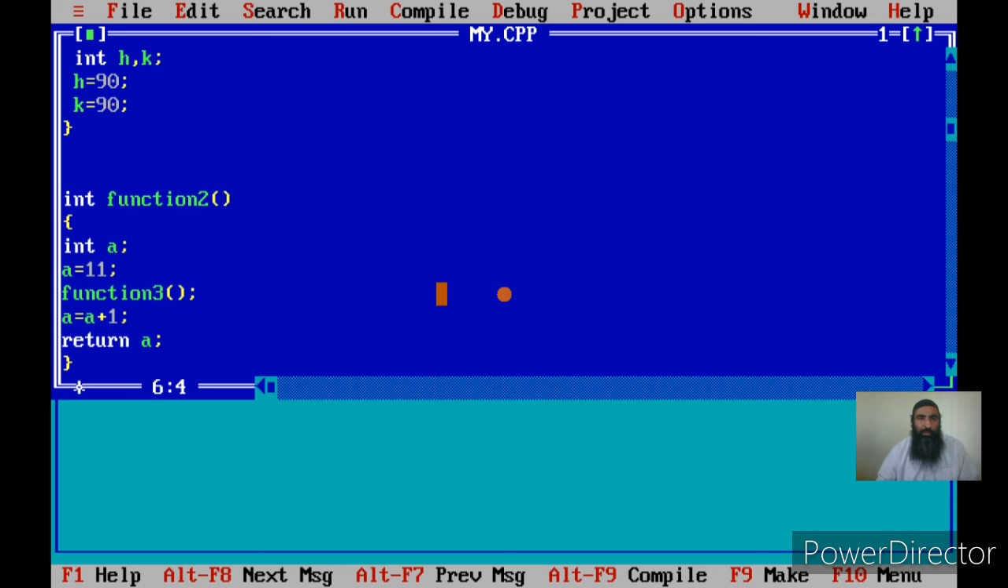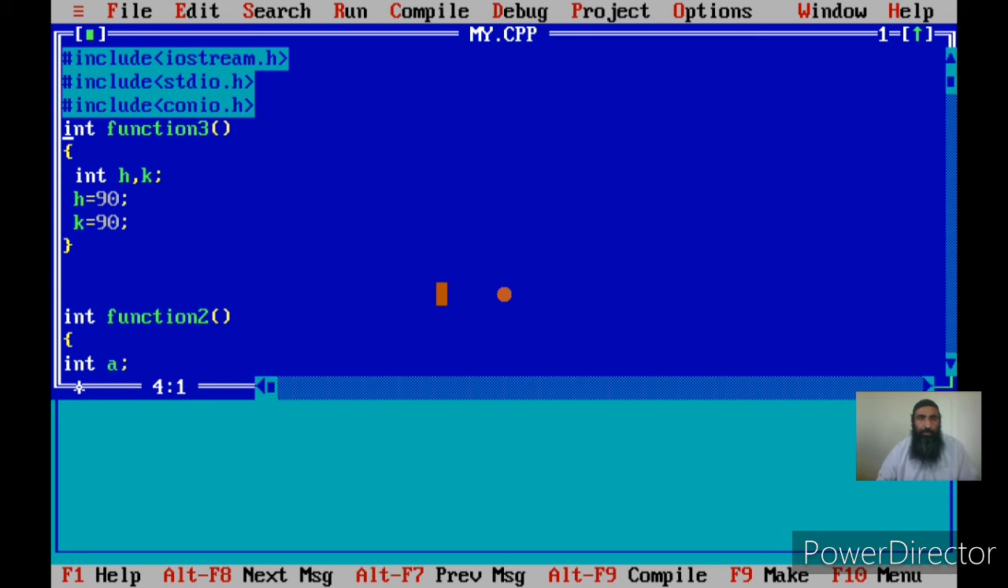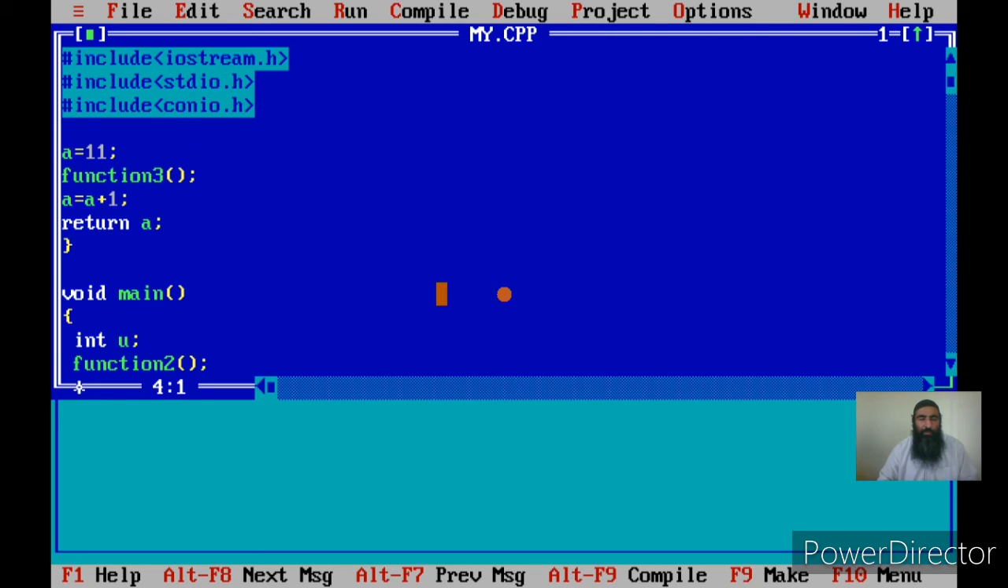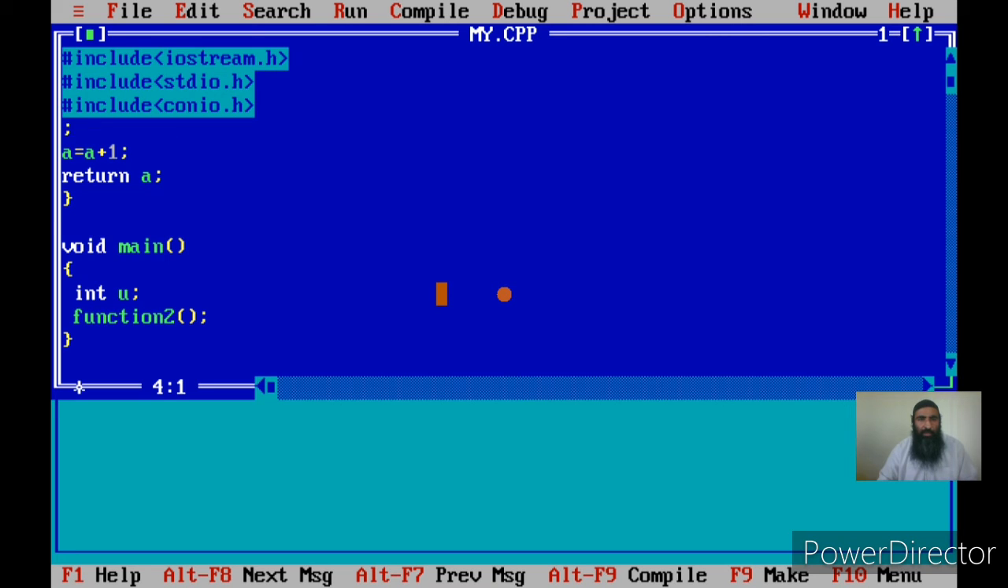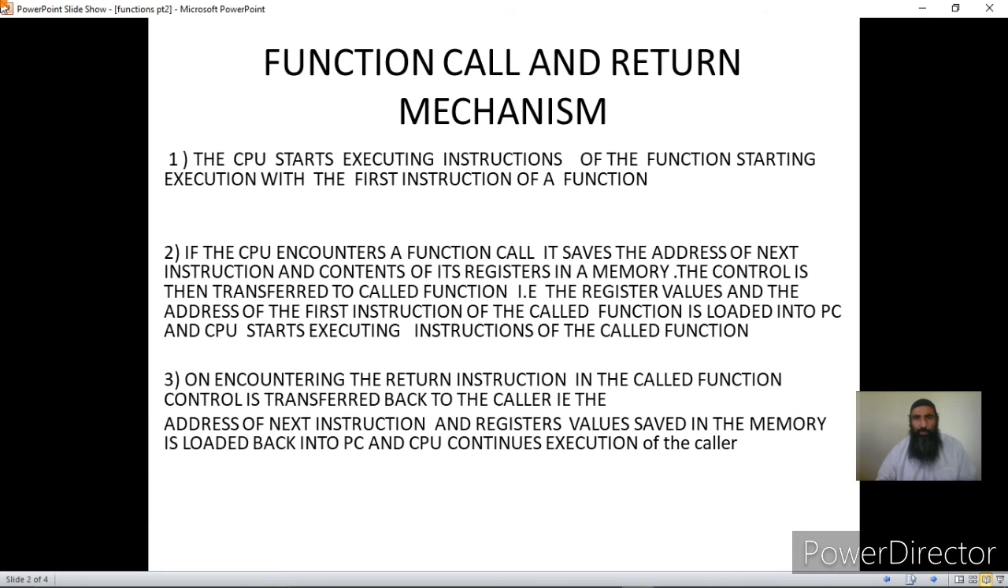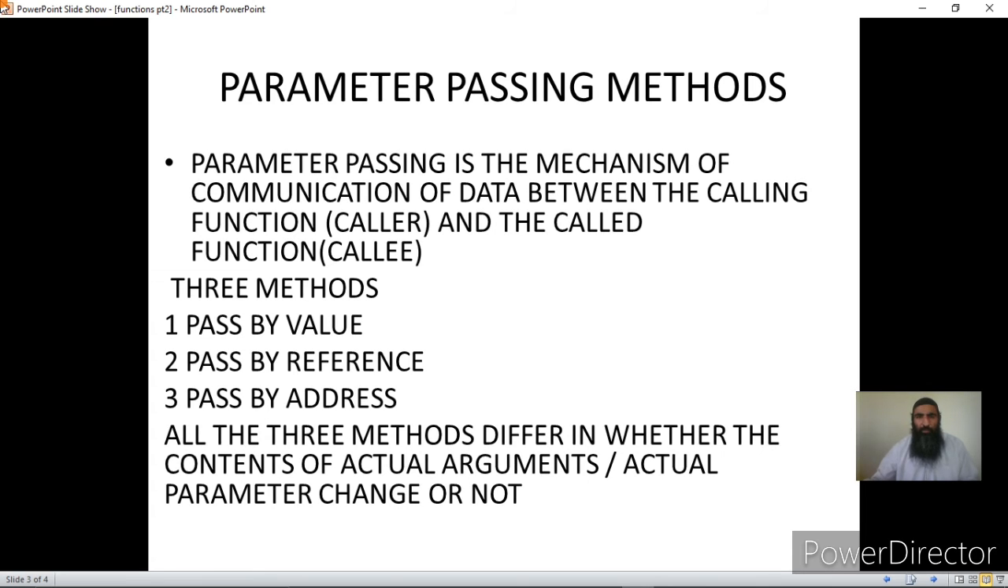Now we are going to discuss another topic, that is, what are the different methods of parameter passing to a function, that is how the actual parameters can be passed to a function. Let us go back to the slide first. Parameter passing is a mechanism of communication between the calling function, that is the caller, and the called function, that is the callee. Now how does the communication take place between the caller and callee?